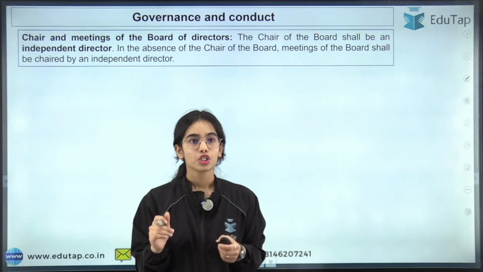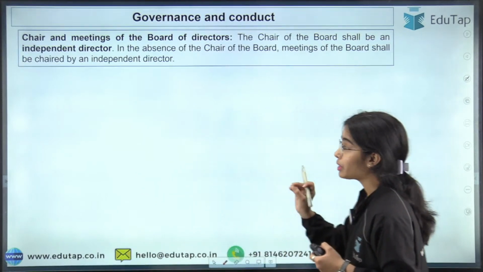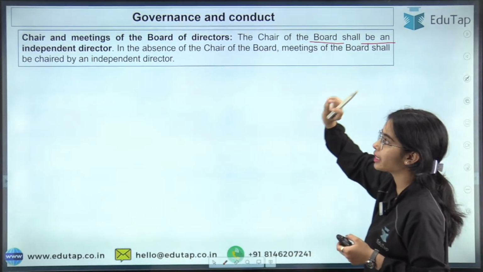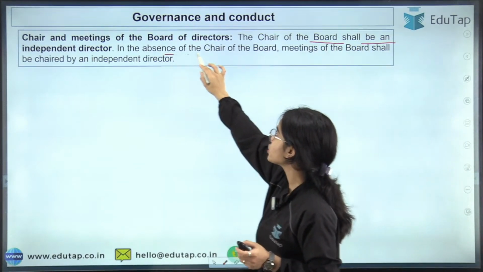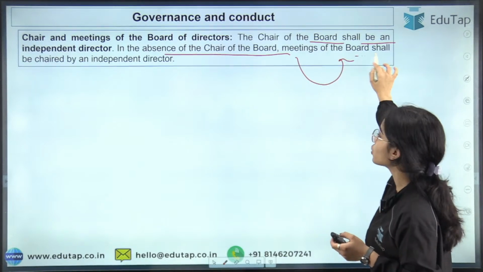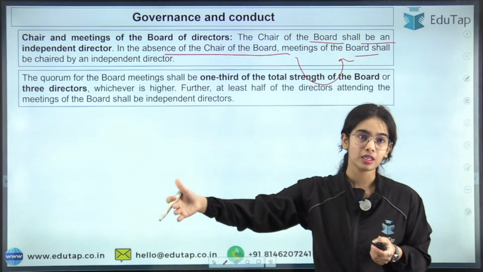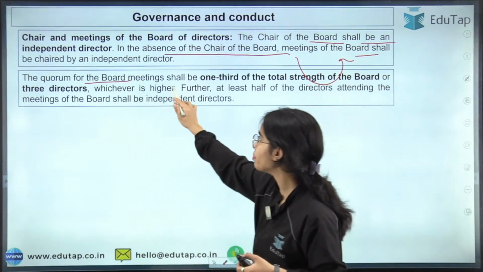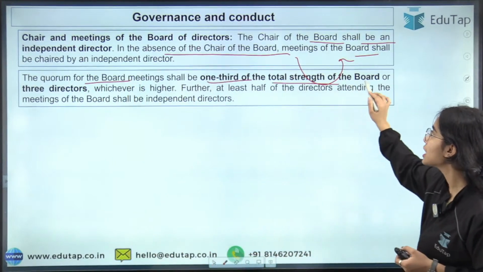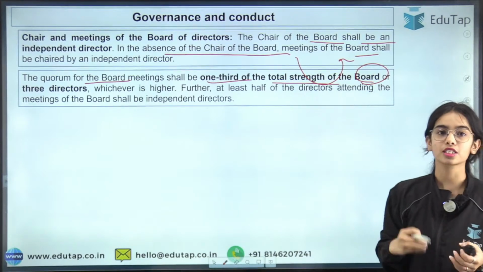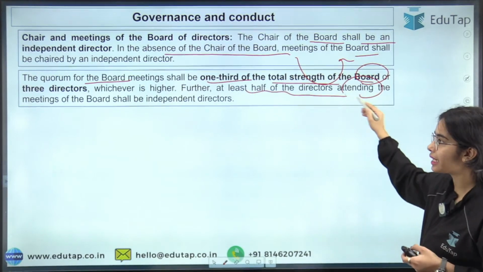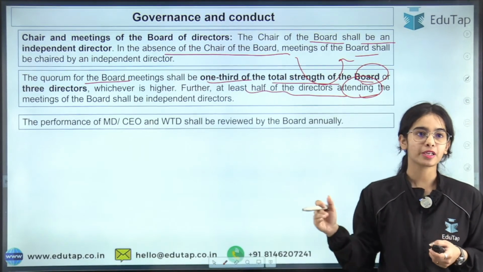Okay, so now the chair and the meetings of the board of directors. The chair of the board shall be an independent director. In the absence of the chair of the board, meetings of the board shall be chaired by some other independent director. The quorum of the board meeting shall be one-third of the total strength of the board or 3 directors, whichever is higher. Further, at least half of the directors attending the meeting of the board shall be independent directors.